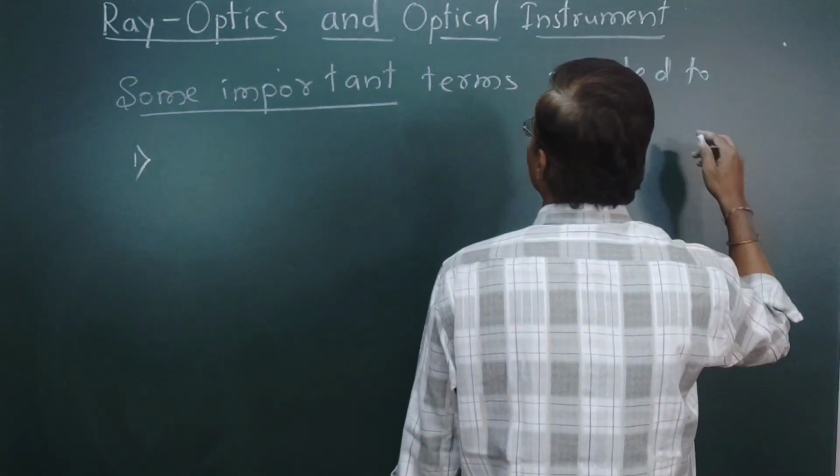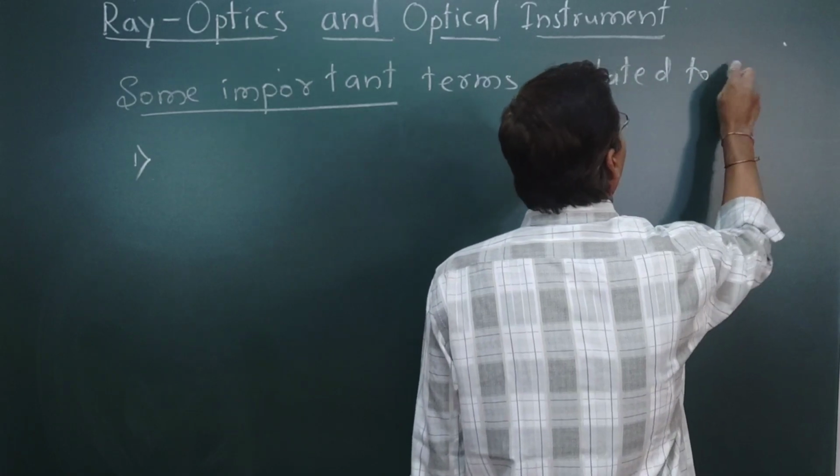So, some important terms related to light.